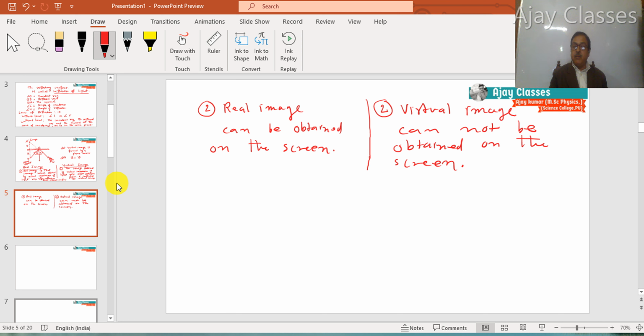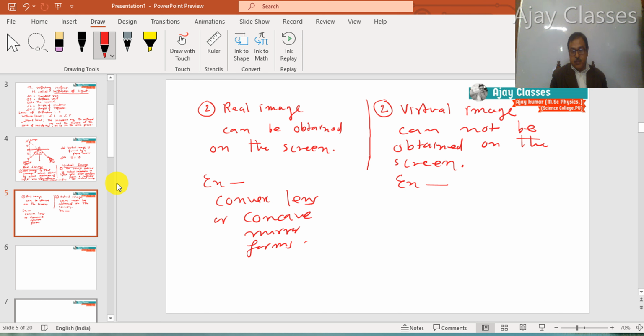More can be distinguished by examples of images formed in both cases. A convex lens or concave mirror can form a real image for viewing.